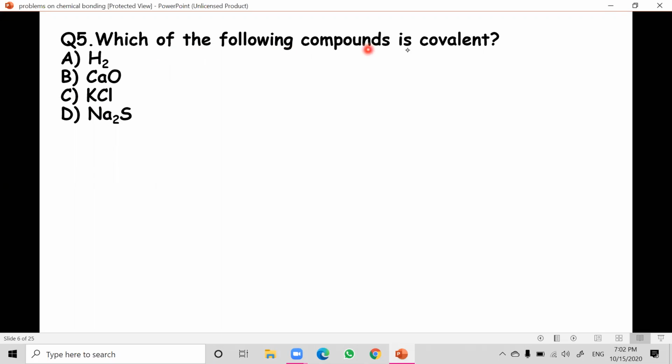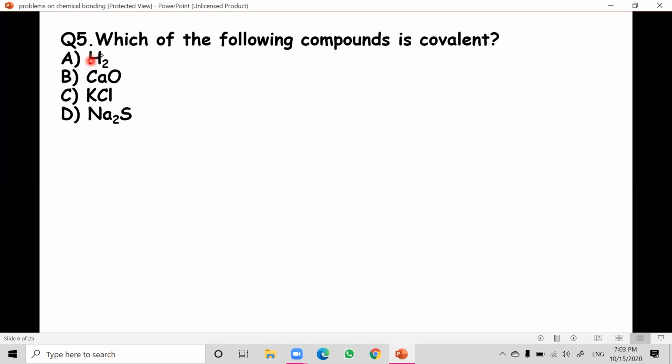Which of the following compounds is covalent? Covalent they are asking. So it is a simple, direct question. For the first option we have hydrogen, for the second option we have calcium oxide, the third option is potassium chloride, and the fourth option is sodium sulfate.